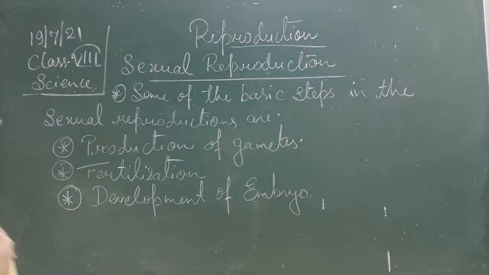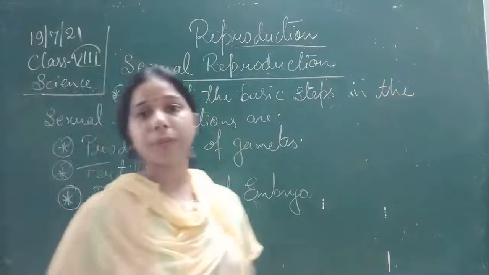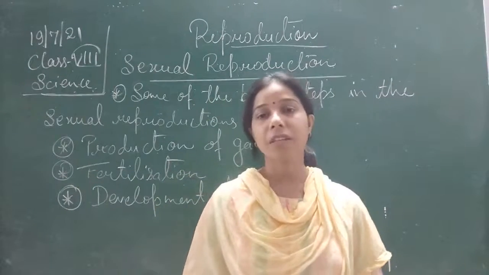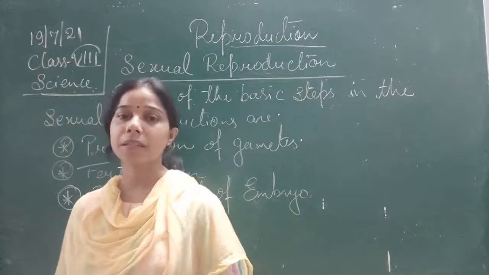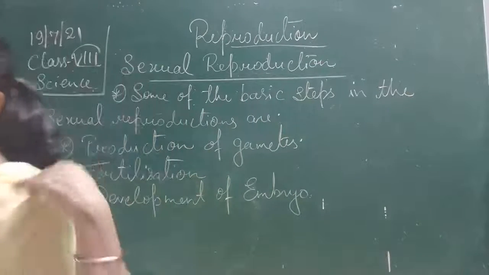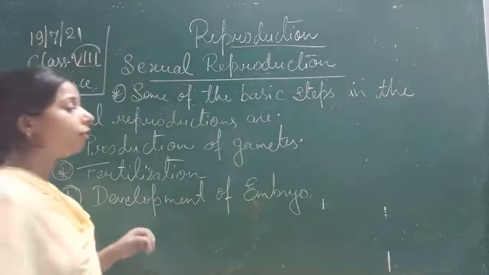So, production of gamete, fertilization, development of embryo, these are the basic steps of the sexual reproduction. So, we have to understand all of them one by one.